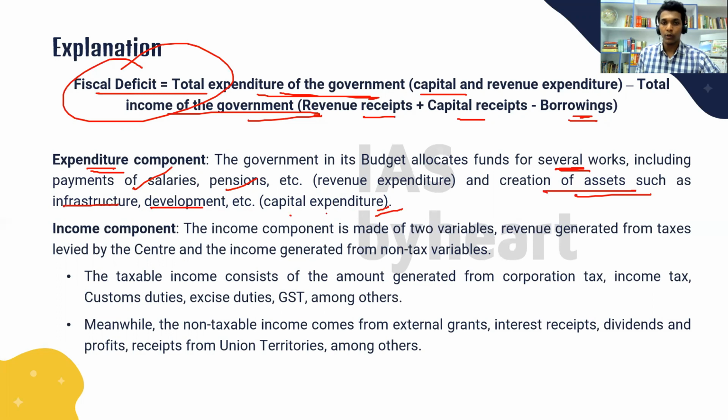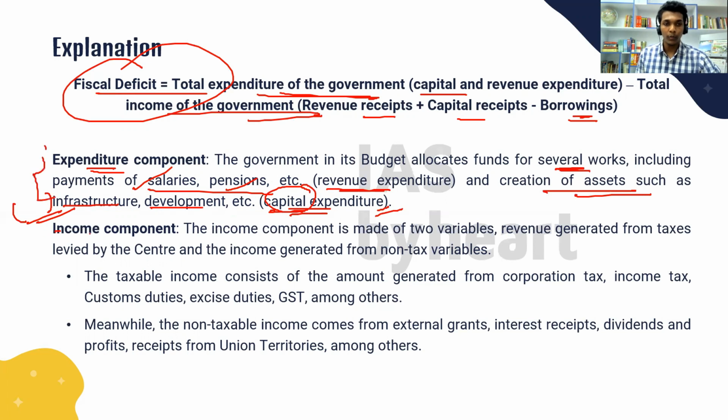So these are counted as capital expenditure, whereas salaries and pensions are called revenue expenditure. Capital expenditure means that you are creating something, you are creating a capital. So anything which results in creation of assets or increased liability for the government comes under capital expenditure. So this is the expenditure component.